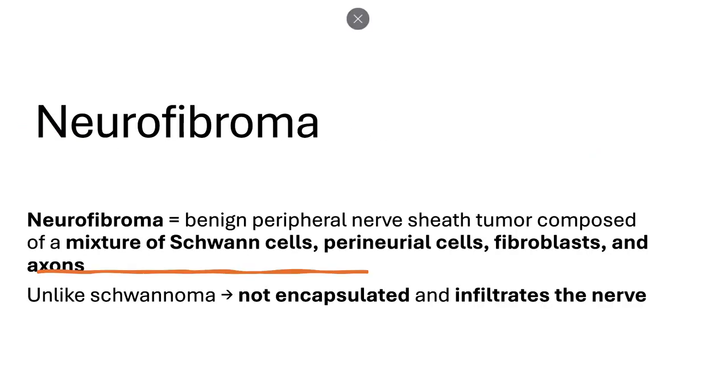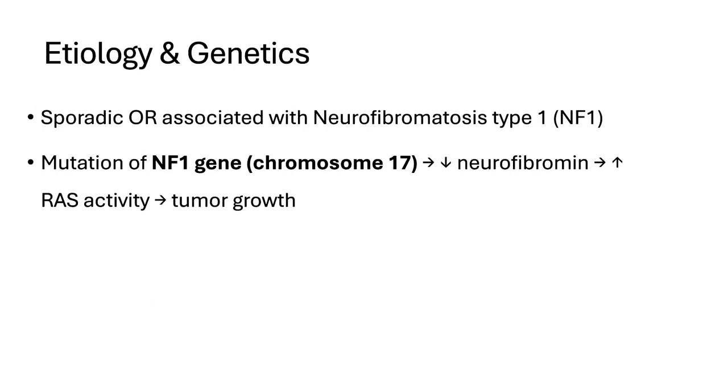Now we are going to talk about the neurofibroma. Neurofibroma is a benign peripheral nerve sheath tumor which is composed of a mixture of Schwann cells, perineural cells, fibroblasts, and also axons, unlike schwannoma, which has pure Schwann cells. Also, this is not encapsulated and it infiltrates the nerve, which is not seen in schwannoma.